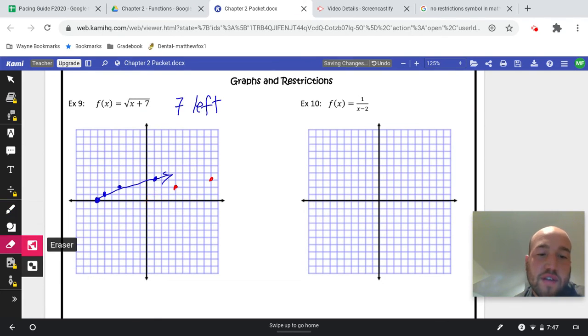And if you want, you could even add some other points because it does keep going. However, we're going to stop there.